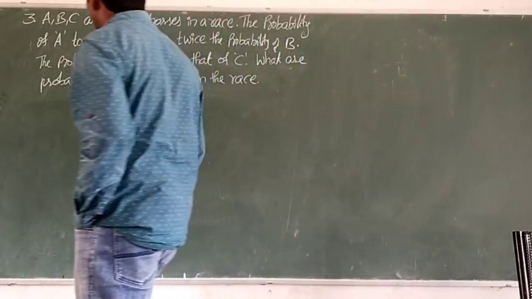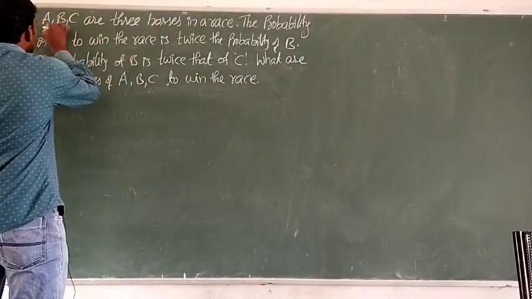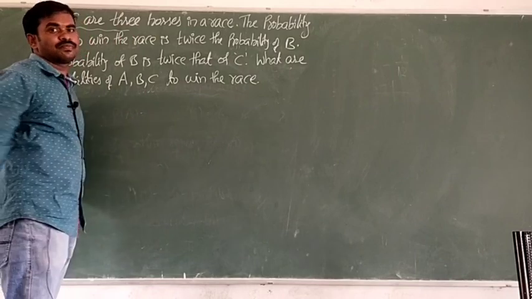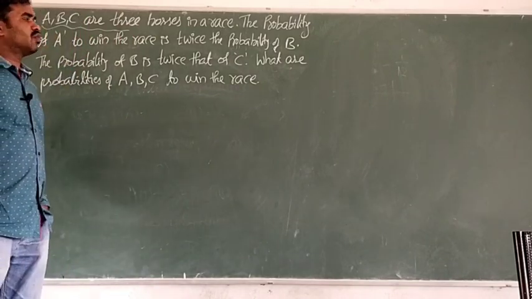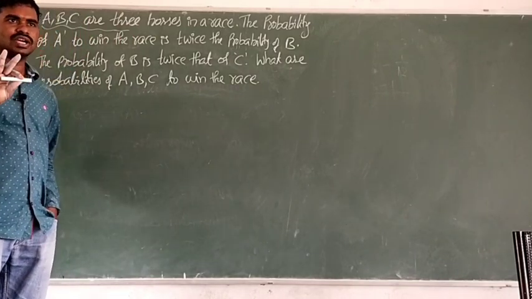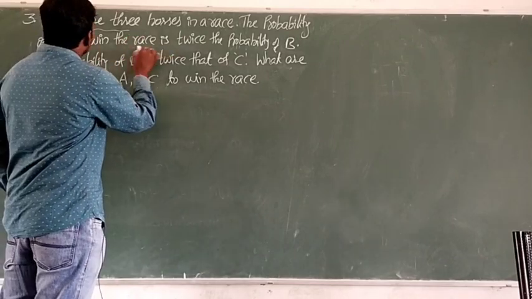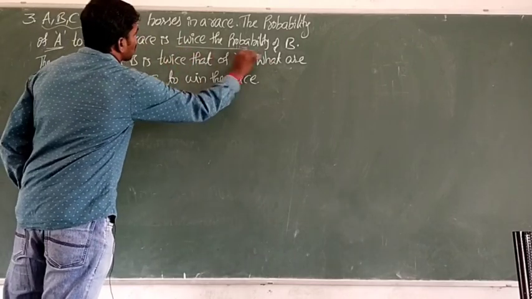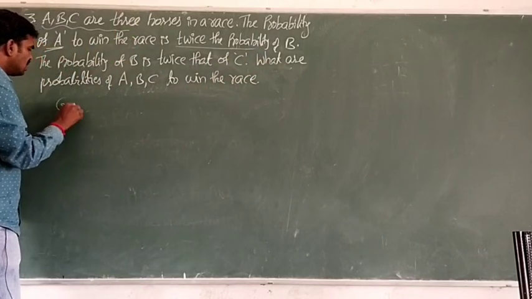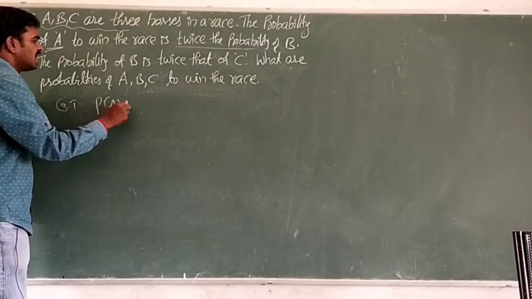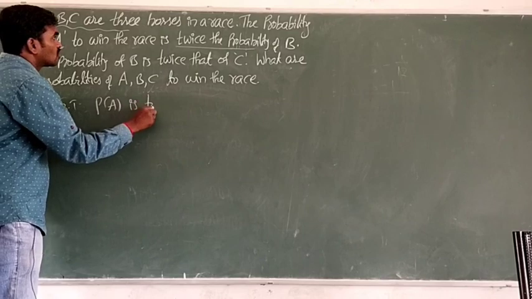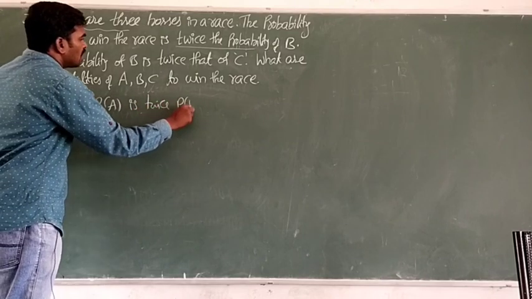Okay, what is the given information here? 3 horses are participating in a race. Only 3 horses are there. Next, the probability of A to win the race is twice the probability of B. Okay, given that the probability of A is twice the probability of B.